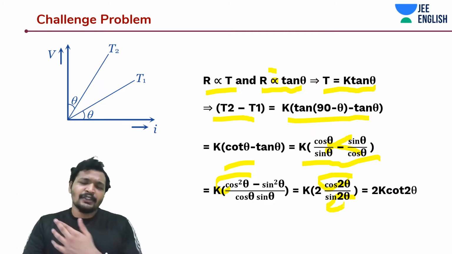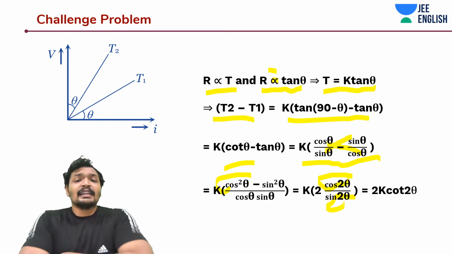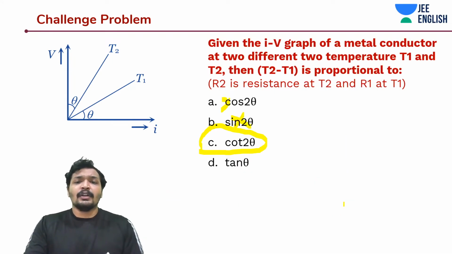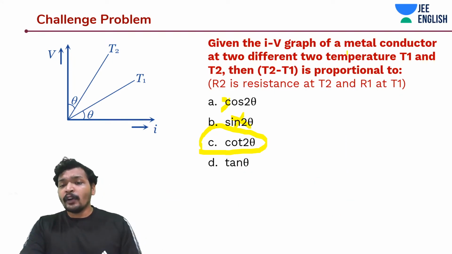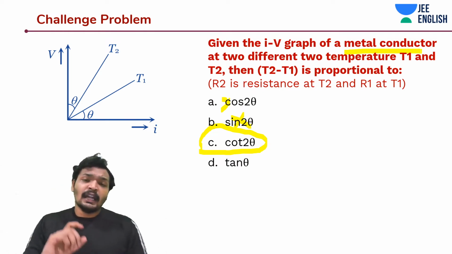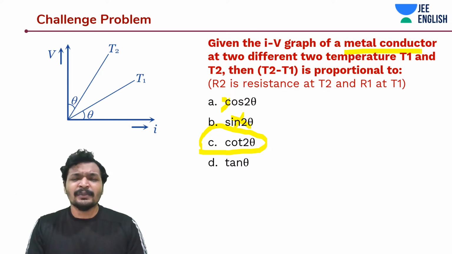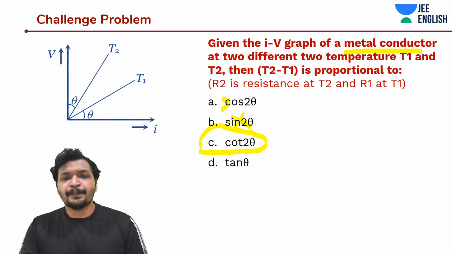Basically, it is testing your understanding of the relationship between temperature and resistance. And we have spoken about what? Metal. If it was not a metal conductor, the entire way you would have worked around the problem would have been different. Not actually much different, but a little different, because T2 would not be greater than T1. That's it. So you'd get minus of something. Okay.